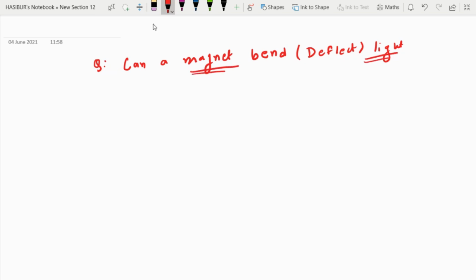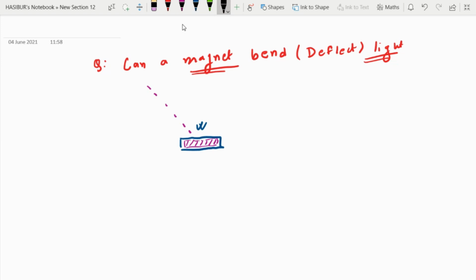So, what I mean to say is, suppose light rays are coming, and in front of that you place a magnet. This is the magnet. Okay, this is the magnet. So my question is whether this magnet can bend this light ray.